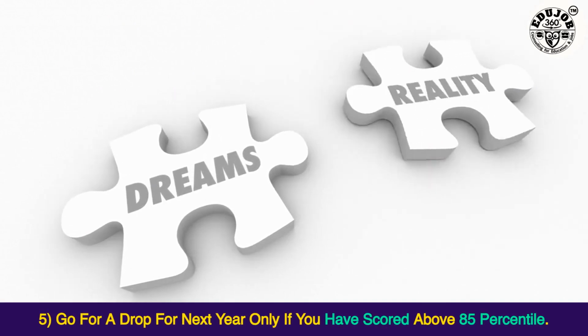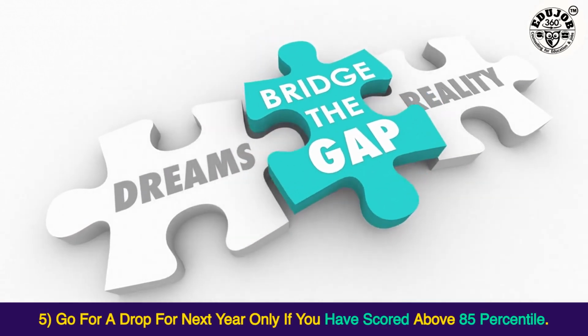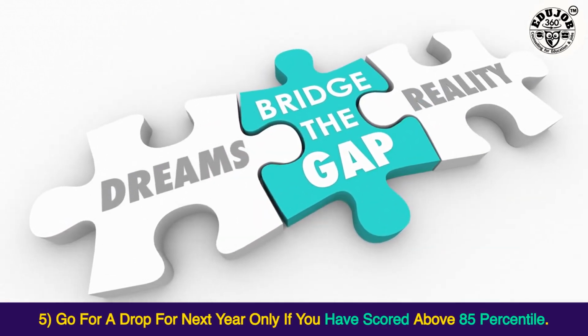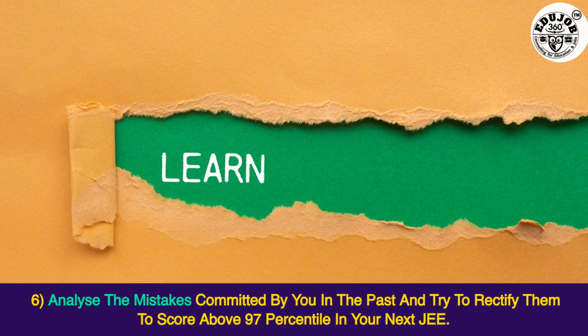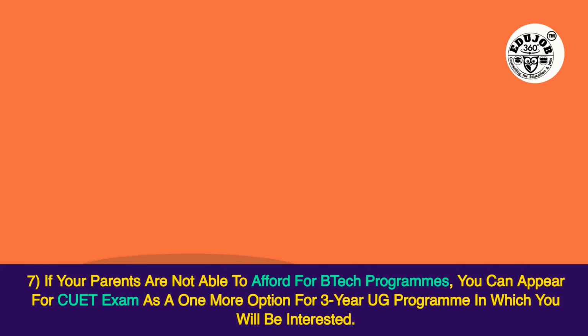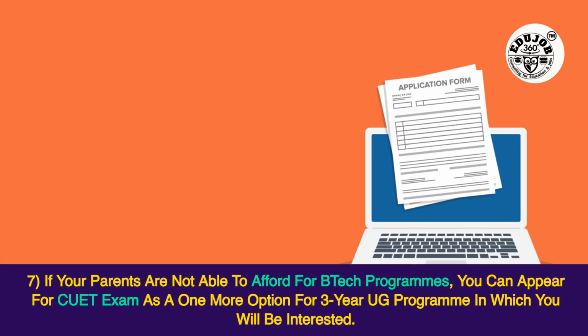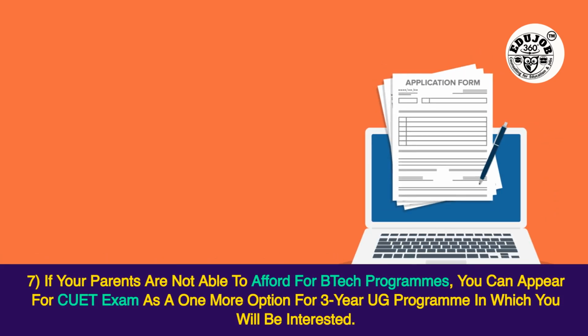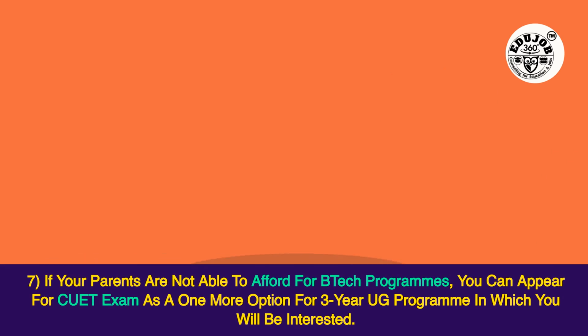5. Go for a drop for next year only if you have scored above 85 percentile. 6. Analyze the mistakes committed by you in the past and try to rectify them to score above 97 percentile in your next JEE. 7. If your parents are not able to afford BTech programs, you can appear for CUET exam as one more option for a 3-year UG program in which you will be interested.